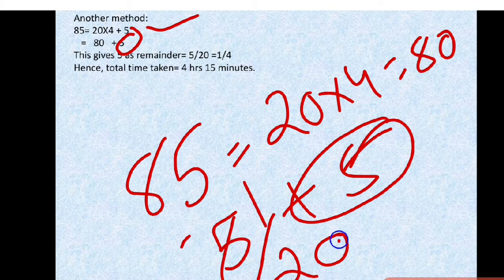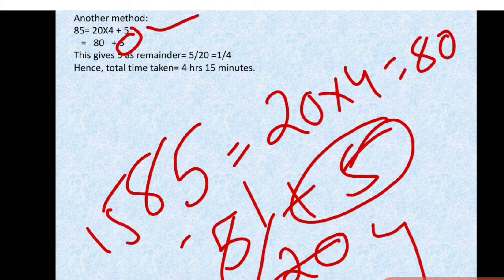So in one 5 ones are 5, fours are 20. So 5 is 1/4. Yes or no? 1/4 part. Hence the total time, 1/4 means how much it is? 15. Okay. 1/4 means how many minutes?